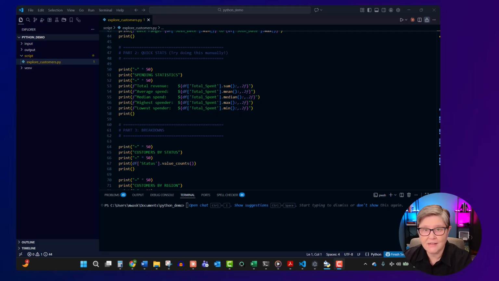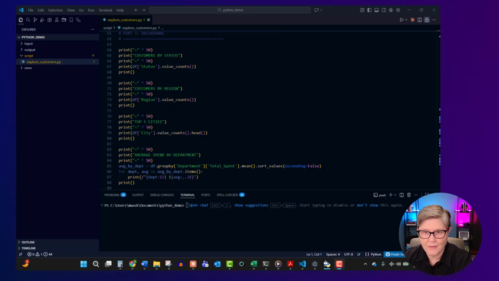In Excel, you'd set up a filter, scroll through, maybe copy to a new sheet, and double check you didn't miss anything. In Python, we immediately get a clean list of high-value customers, and we can export it, email it, analyze it further, whatever we need.